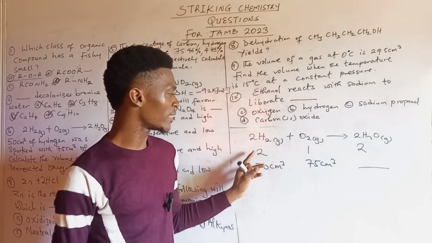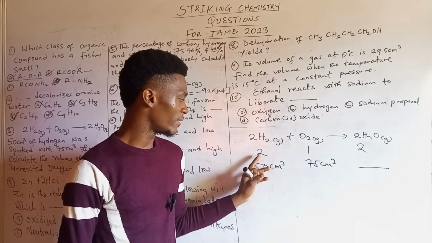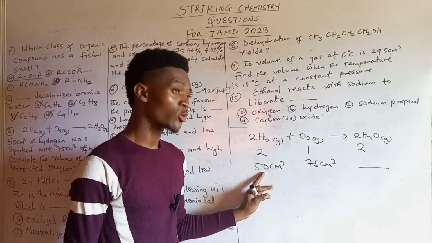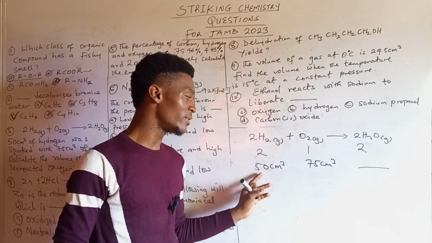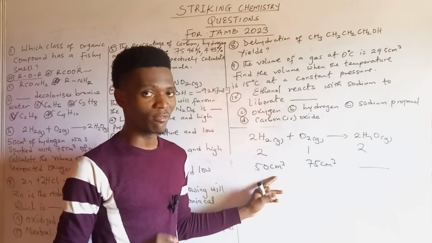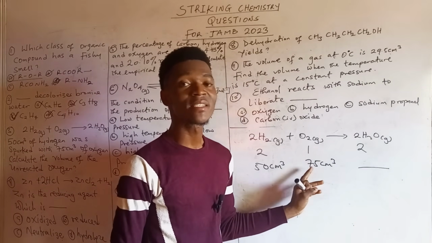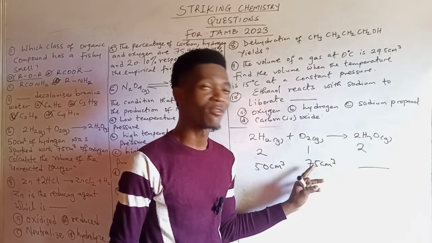How? Now looking at hydrogen gas, the mole ratio is 2. Its volume is 50. So it means 2 of hydrogen occupies 50 cm cube of volume. Then look at this one. 1 of oxygen occupies 75 cm cube of oxygen.